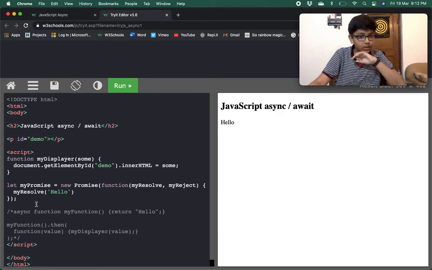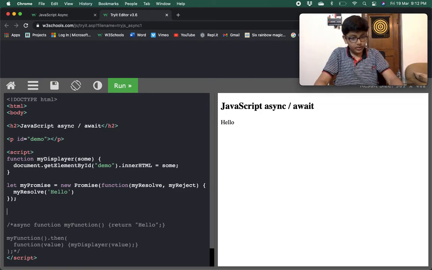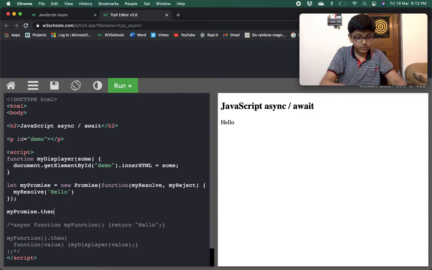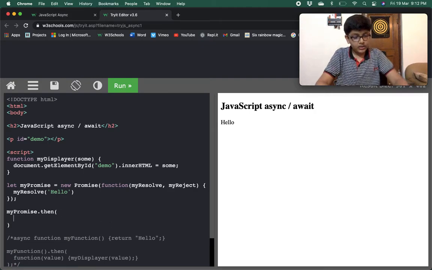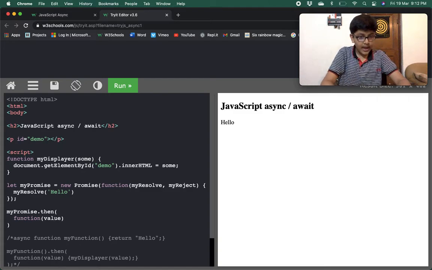And then over here myPromise dot then, and in that we are doing function value, and we are doing myDisplayer value.